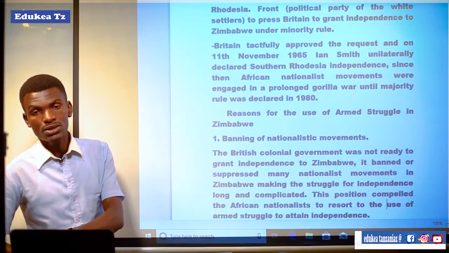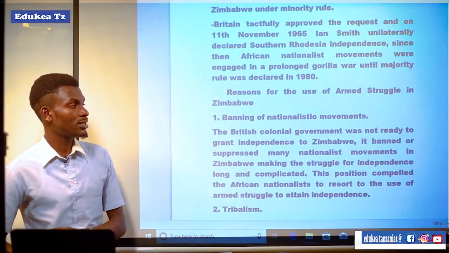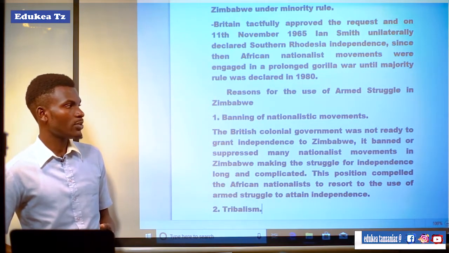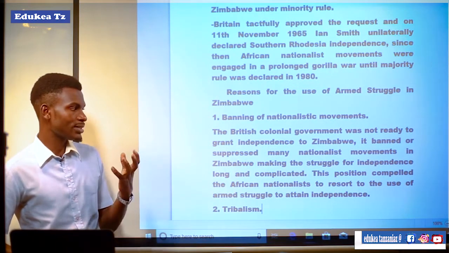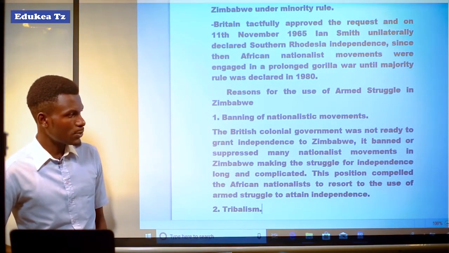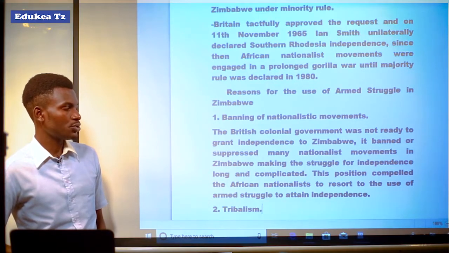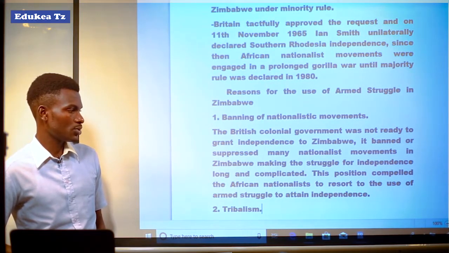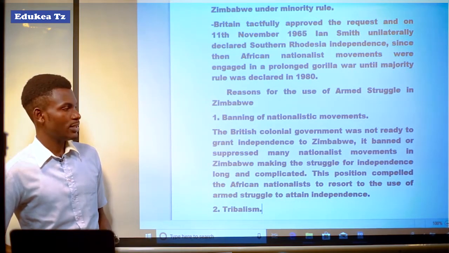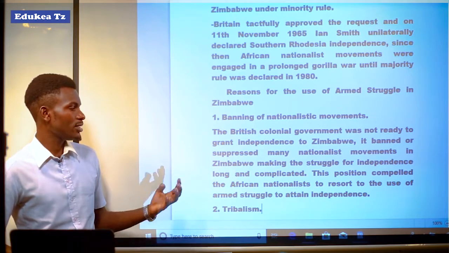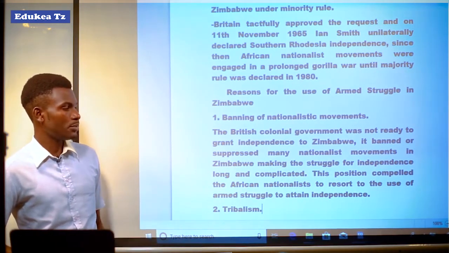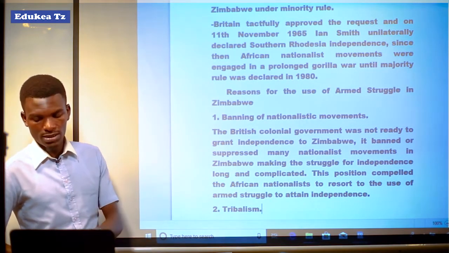So there was the suppression of nationalistic movements in Zimbabwe, done in order to keep Zimbabwe still colonized under the British rule. This position compelled the African nationalists to resort to the use of armed struggle to attain independence. It means that those positions of the British compelled the African nationalists to use the armed struggle to attain their independence.